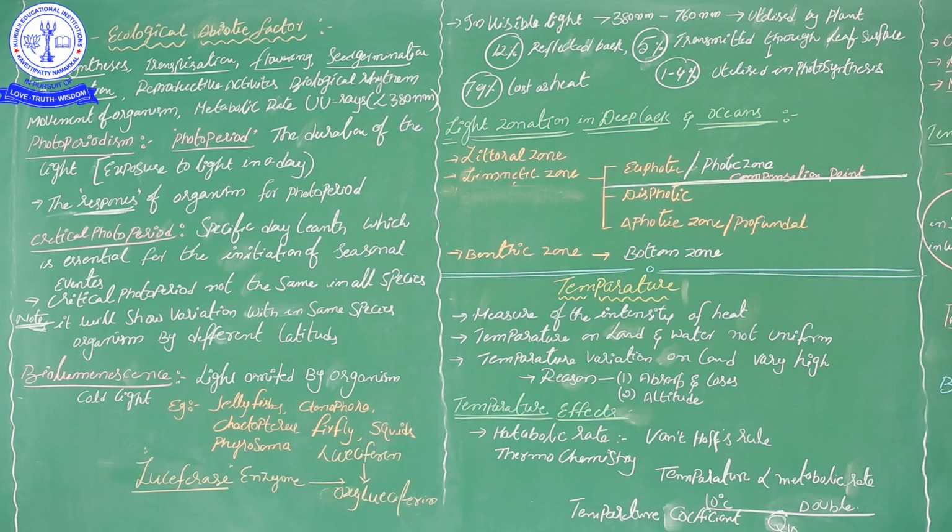So these are some of the effects caused by light, effects exhibited by living organisms. Then one of the factors regarding light itself is photoperiodism. Here photo means light, periodism means a time duration. Period means a particular time, with a beginning and an ending, that we call a period. So photoperiodism is nothing but, when you take any one organism, how much time that organism is exposed to the light.